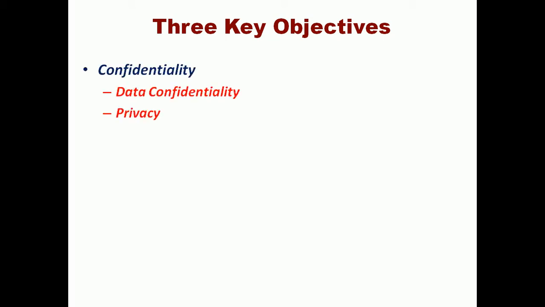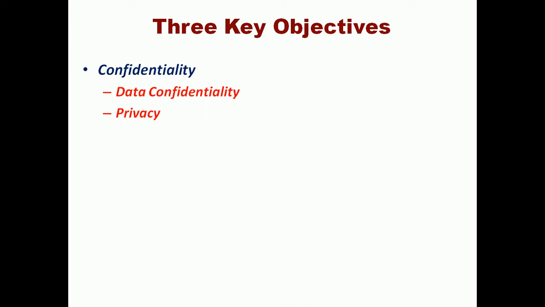So the three key objectives: one is confidentiality, which we have defined in two ways, data confidentiality and privacy. What do you mean by confidentiality? Confidentiality we can say is called secrecy. When I want to transfer data from one place to another, I want to pass that data in a confidential manner.